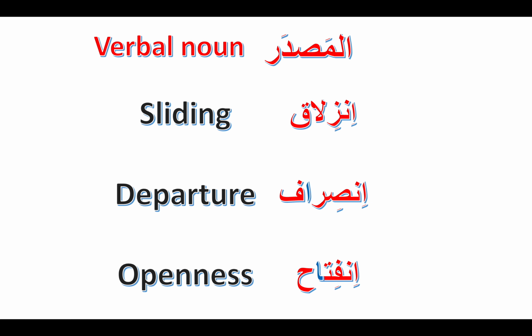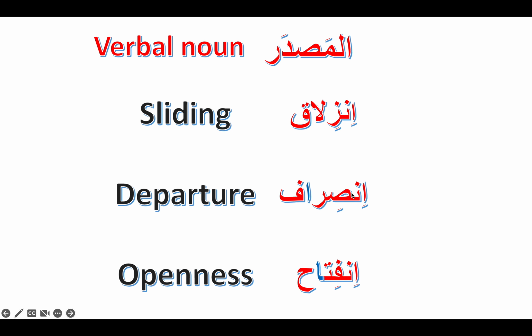Now, the masdar, the verbal noun. How do we form the masdar? So, if the verb انزلق is to slide, then the masdar is انزلاق. So you add an alif in between the second and the third root letter. And that gives the verbal noun sliding.